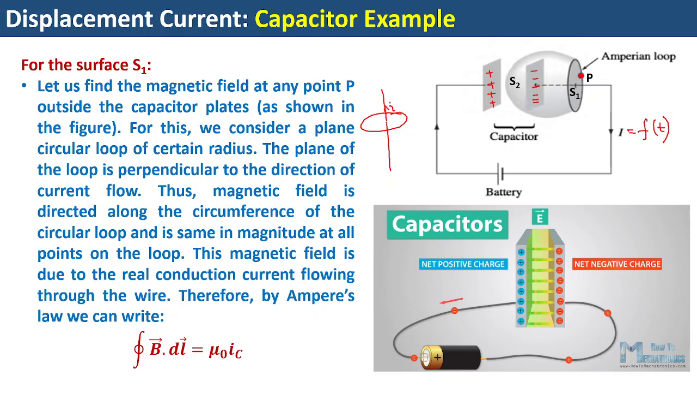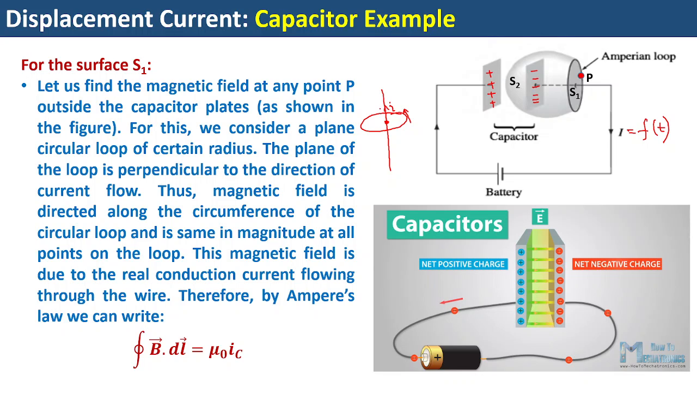Although my diagram may not be that symmetric, this loop should be symmetric, as if its center is somewhere here. Similarly, here also there should be a loop, and at any point on this loop, if you want to find the magnetic field, you have to draw a tangent, but that tangent will give you the direction of the magnetic field.